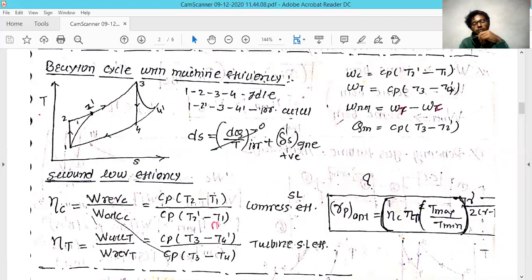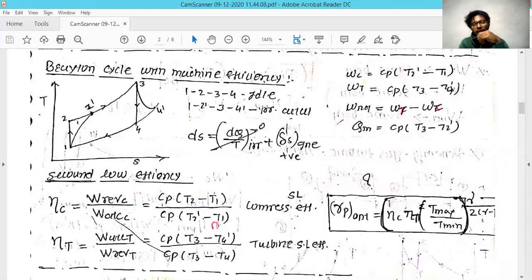Similarly for the turbine. The work generated by the turbine in ideal condition is Cp in bracket (T3 minus T4). But in actual condition, the work is Cp in bracket (T3 minus T4 dash). The net work is the actual work of the turbine minus the actual work of the compressor.